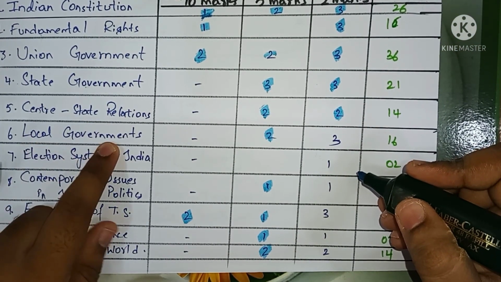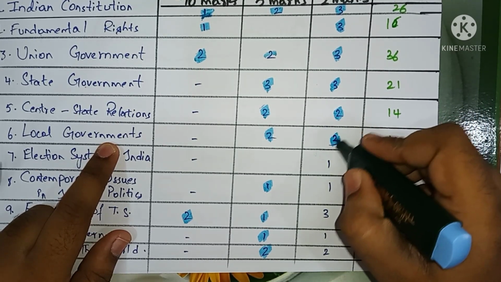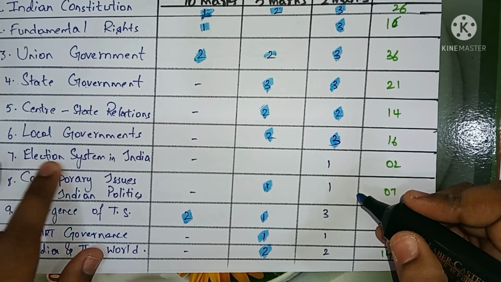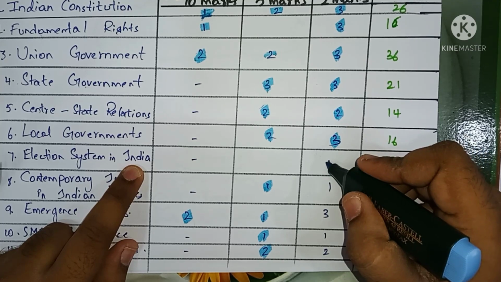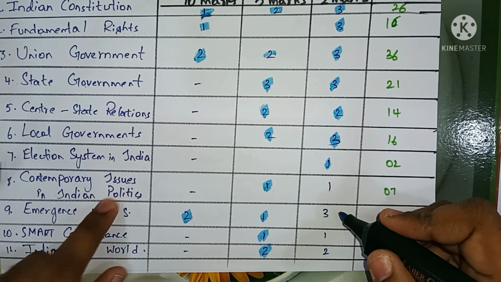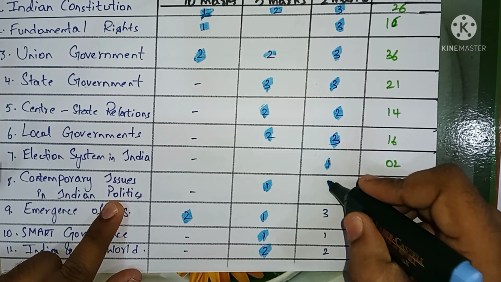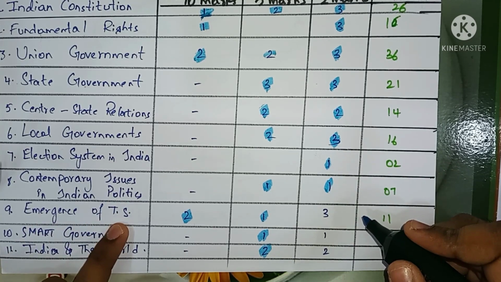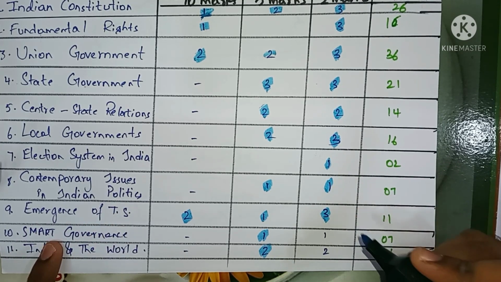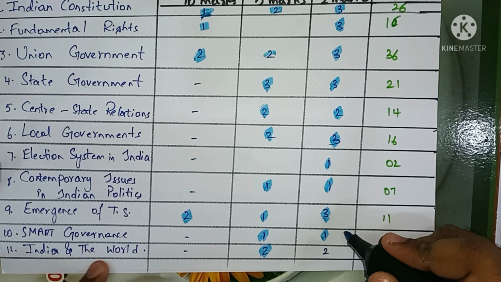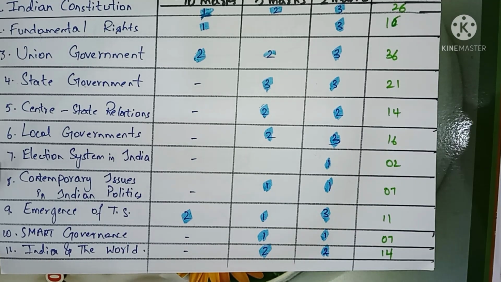Then next, local governments, there will be 3 questions from this chapter. Then next, election system in India, that is 1 question. Contemporary issues in Indian politics, 1 question. Emergence of Telangana state, 3 questions. Smart governance, 1 question. India and the world, 2 questions.